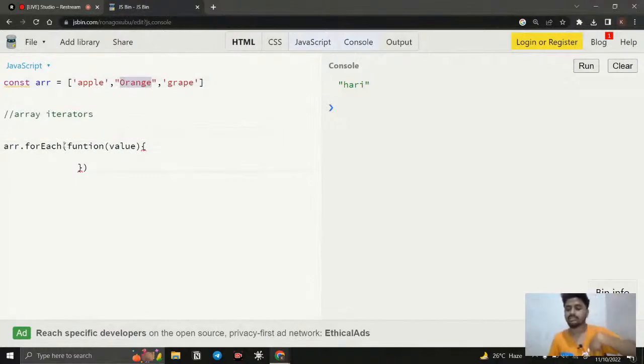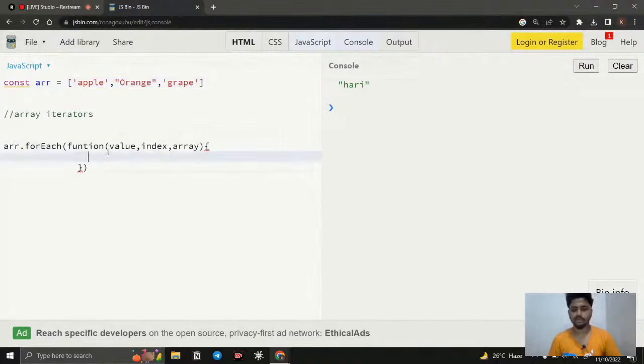So what are the things that we have access to? One is value. The first parameter is going to be the value. The second parameter is going to be the index of that value. The third parameter is going to be the array. So which array are we running on? The array, this one, the total array. These are all the three things that we have.